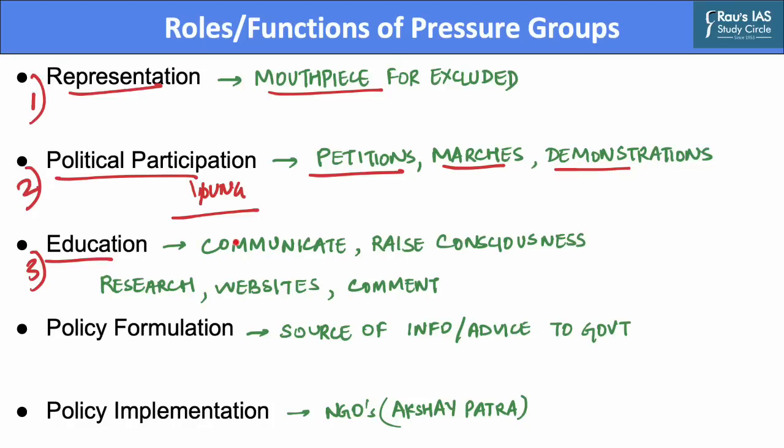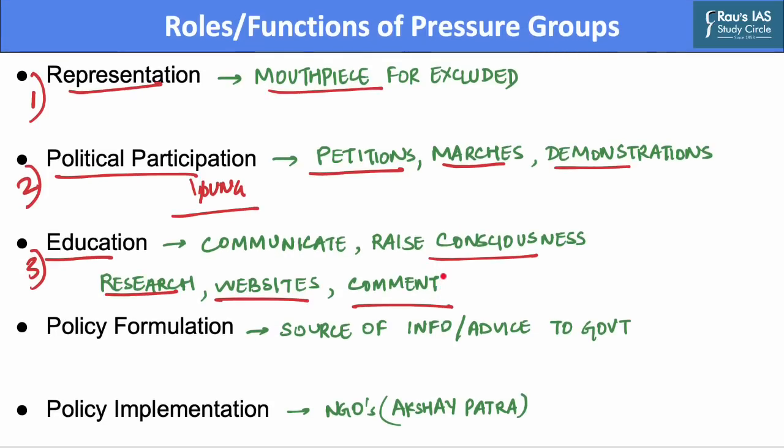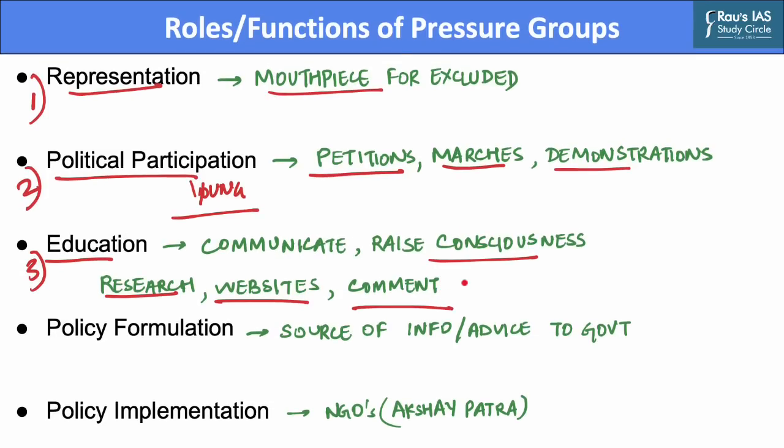Much of what the public knows about politics is through pressure groups of one kind or another. Many pressure groups operate largely through their ability to communicate with the public and raise political consciousness. Groups therefore often devote significant resources to carrying out research, maintaining websites, commenting on government policy, and using high-profile academics, scientists, or even celebrities to get their view across. An emphasis is therefore placed on cultivating expert authority.